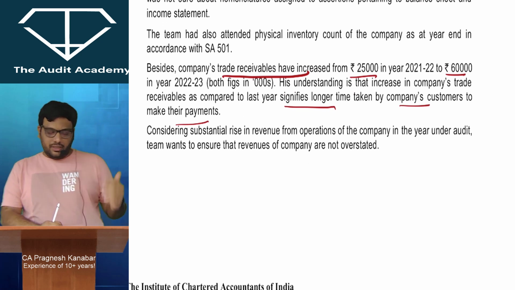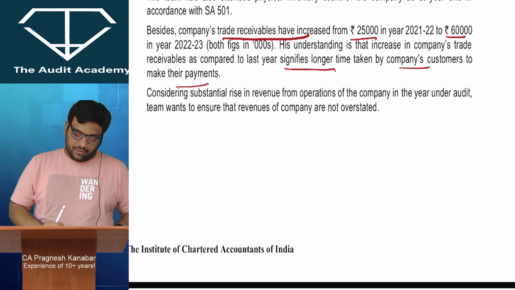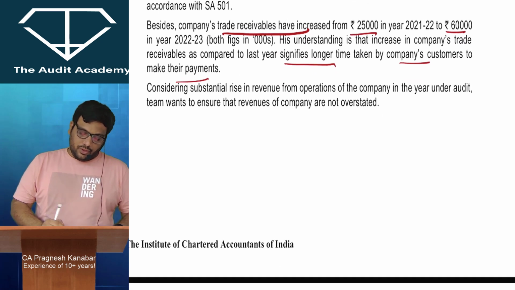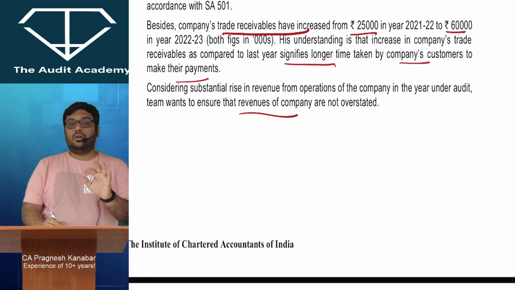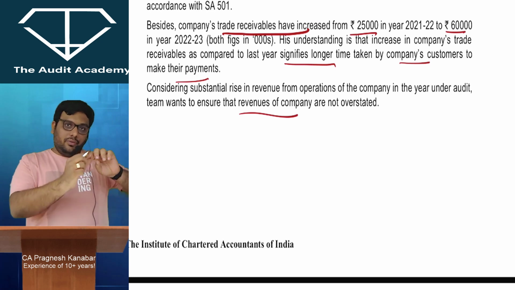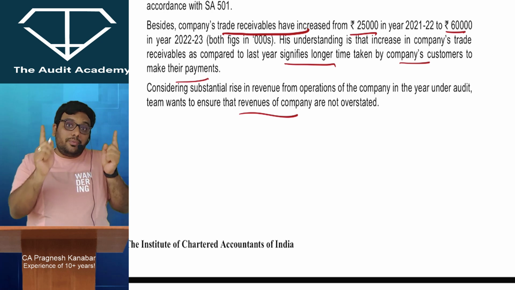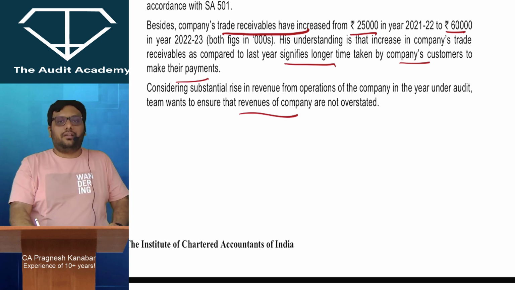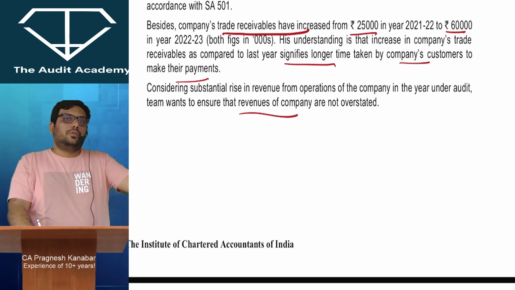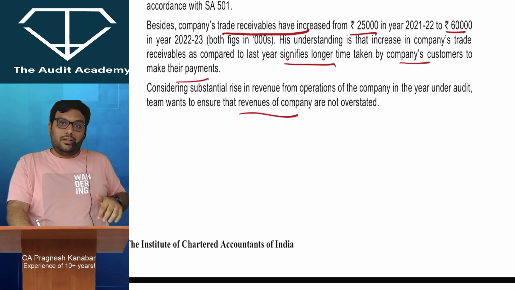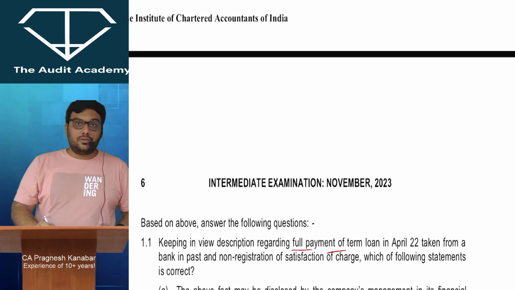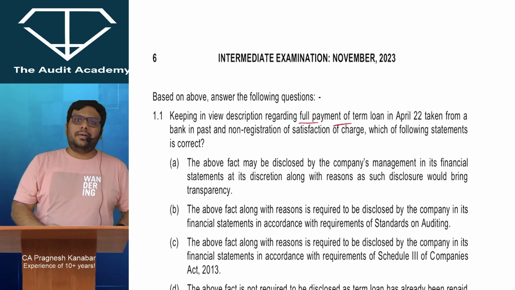Considering substantial rise in revenue from operations of the company in the year under audit, team wants to ensure that revenues are not overstated. Because when revenue increases from 100 to 200 and if trade receivable also increases, there is a great possibility that it could be a fake sale entry, that I sold goods for 100 but I have not yet collected the money. Alright, so that is what they are worried about. Okay, so we have understood the case.